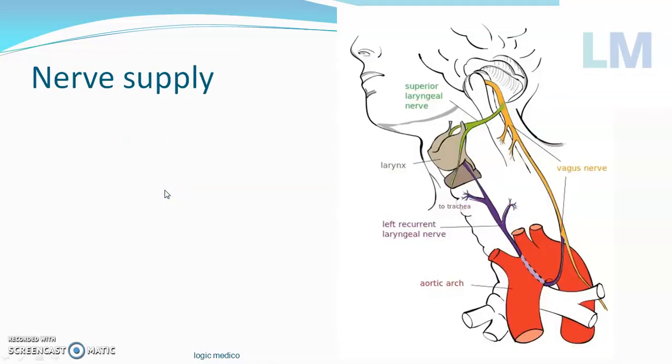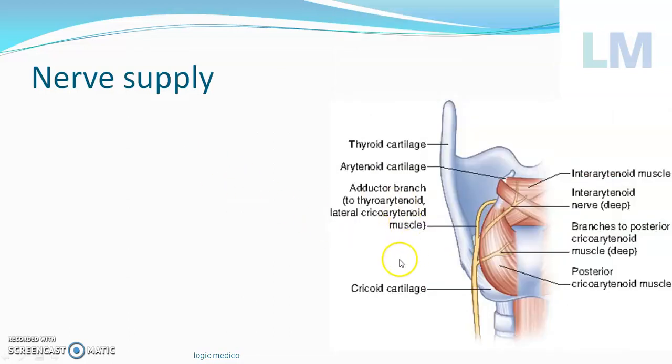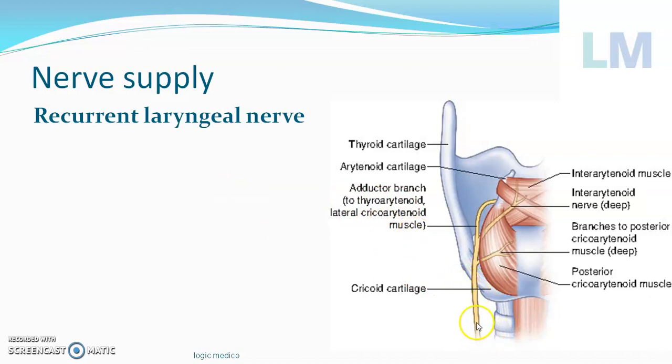Okay. Coming to the nerve supply. Nerve supply is by a nerve called the vagus nerve, or the 10th cranial nerve. It will have two branches, superior laryngeal and inferior laryngeal. In fact, the inferior laryngeal goes all the way into the thorax, winds around the arch of aorta on the left side. On the right side, it goes around the subclavian artery and takes a U-turn. Therefore, it's called the recurrent laryngeal nerve. So it's called recurrent laryngeal because it winds around the blood vessels and comes back into the laryngeal area. You can see that clearly here.